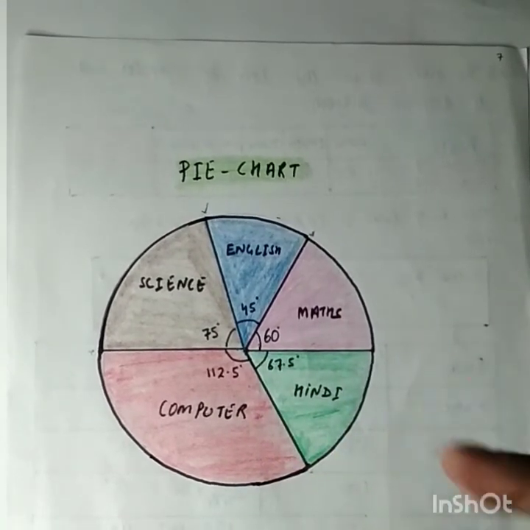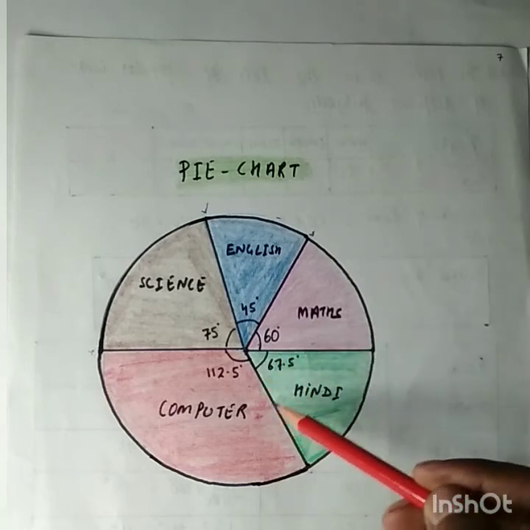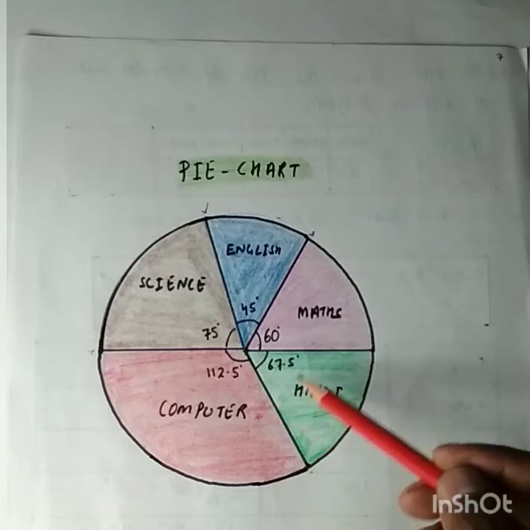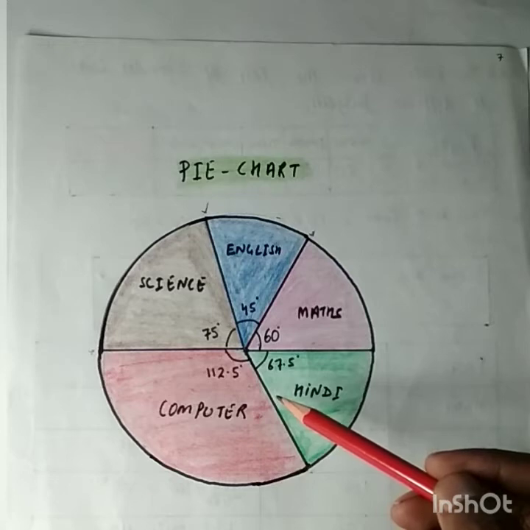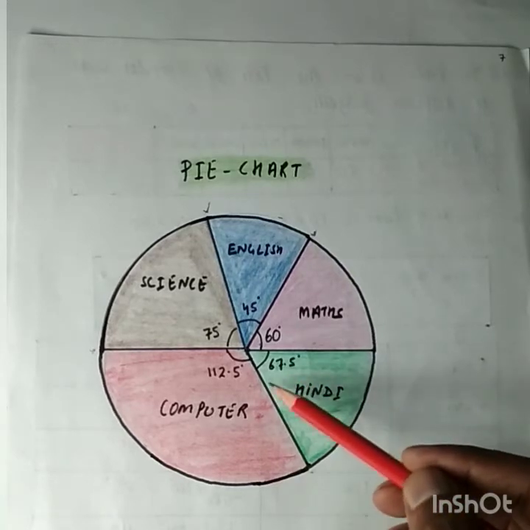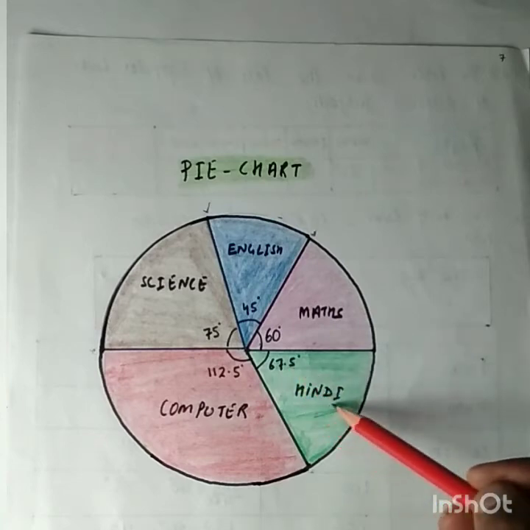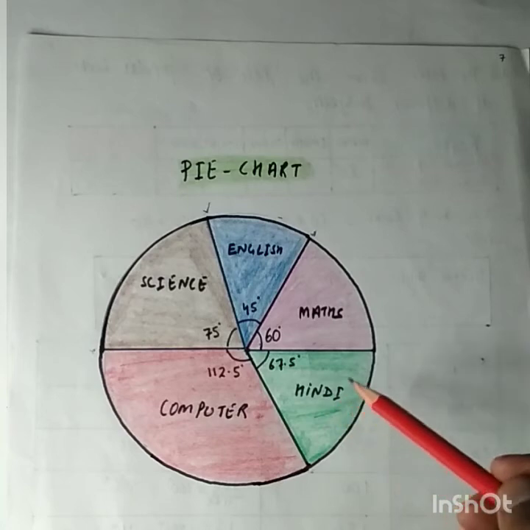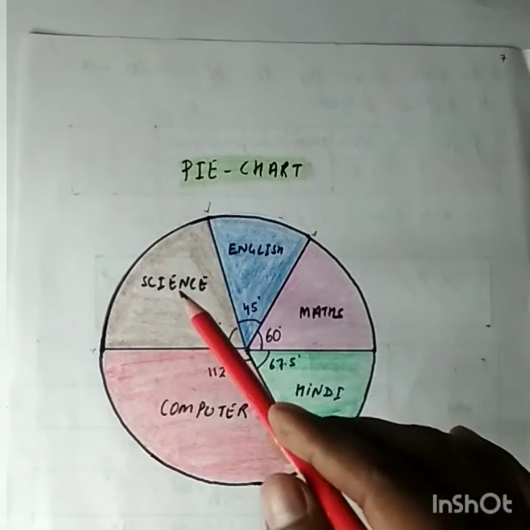And I will be left with the last sector, that will be by default 67.5, or we can check it with our protractor also. So I will write here 67.5 degree and Hindi here. This sector will represent the number of Hindi books sold. So in this way we draw our pie chart.